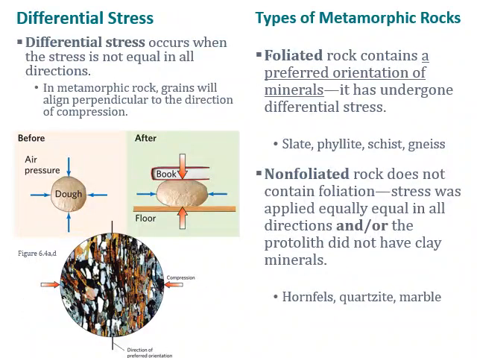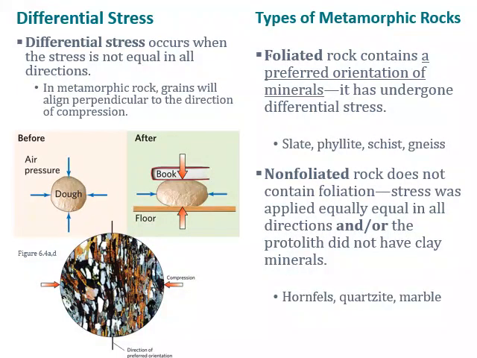When we think of stress, we need to think in terms of 3 dimensions. So differential stress occurs when the stress is not equal in all directions. In metamorphic rocks, grains will align perpendicular to the direction of compression.